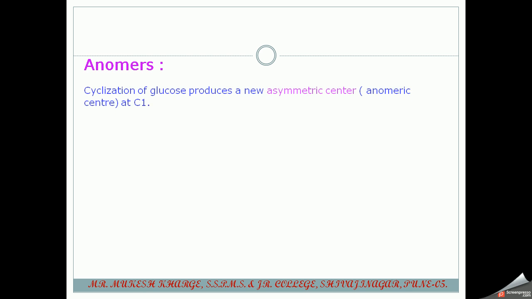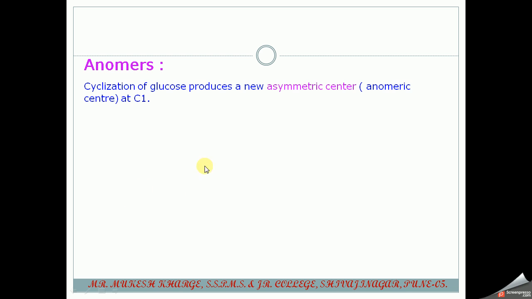Next one is the anomers. Cyclization of glucose molecules produces a new asymmetric center, and that asymmetric center is known as the anomeric center at the first carbon or C1 carbon. The two stereoisomers are known as anomers, and they can be denoted by alpha if the OH group is on the lower side, and if the OH group is on the upper side, then it is denoted by beta.